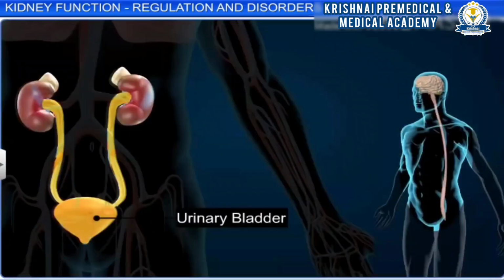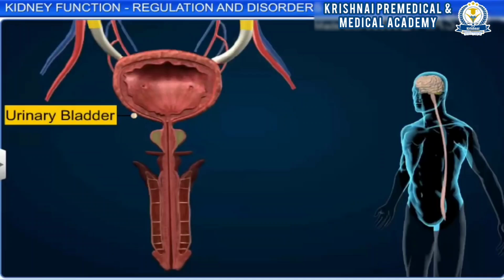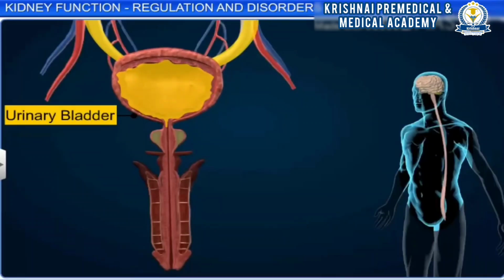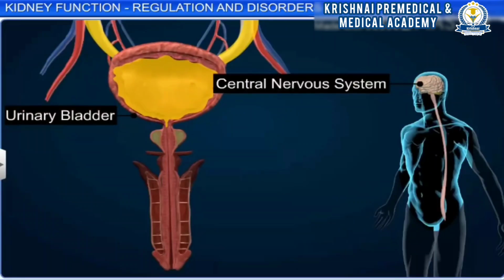A signal is sent to the central nervous system or CNS as the urinary bladder gets filled with urine. The bladder is stretched, which causes the stretch receptors on its wall to send a signal to the CNS.